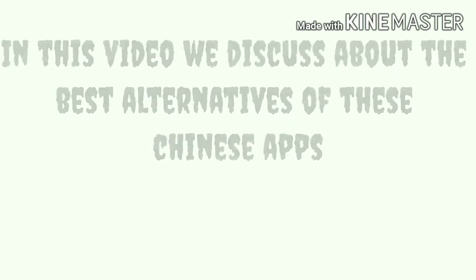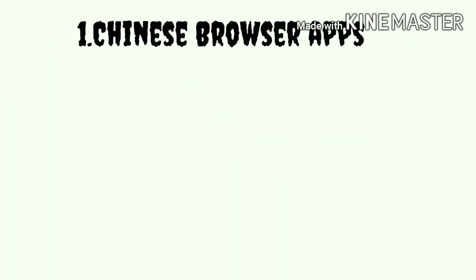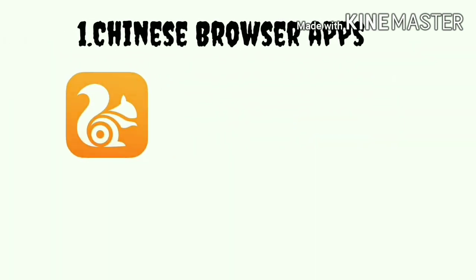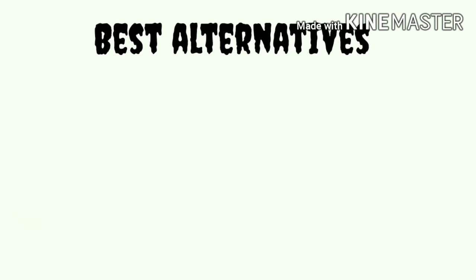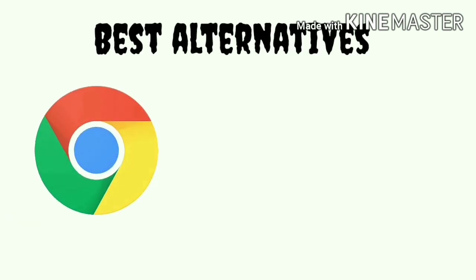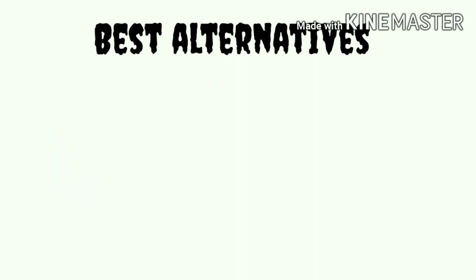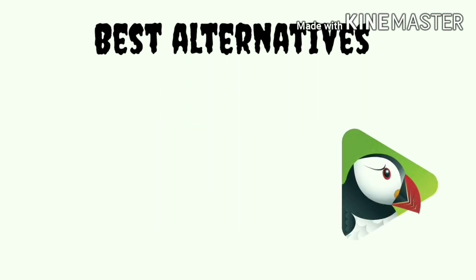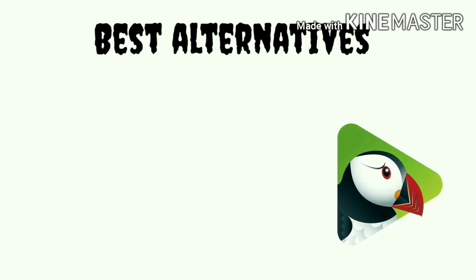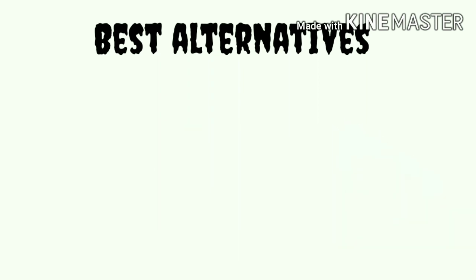Chinese apps. The first topic is regarding Chinese browser apps, UC Browser and DU Browser, which are banned by the Indian government. The best alternatives to these: first Google Chrome, second Firefox, and third Puffin Browser. These apps can be used in place of these Chinese apps.